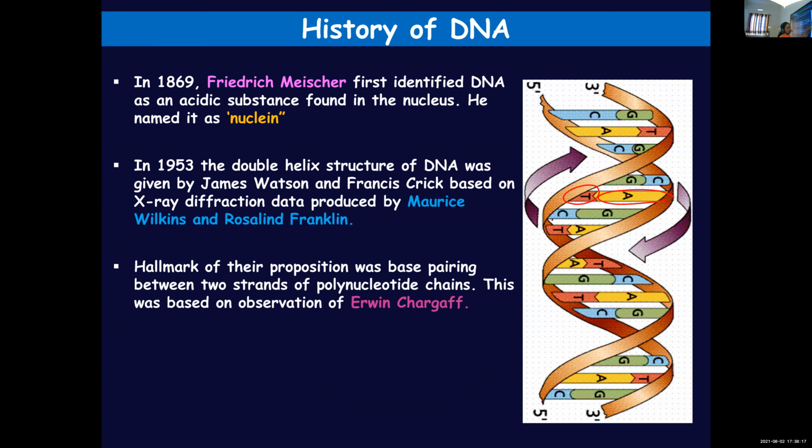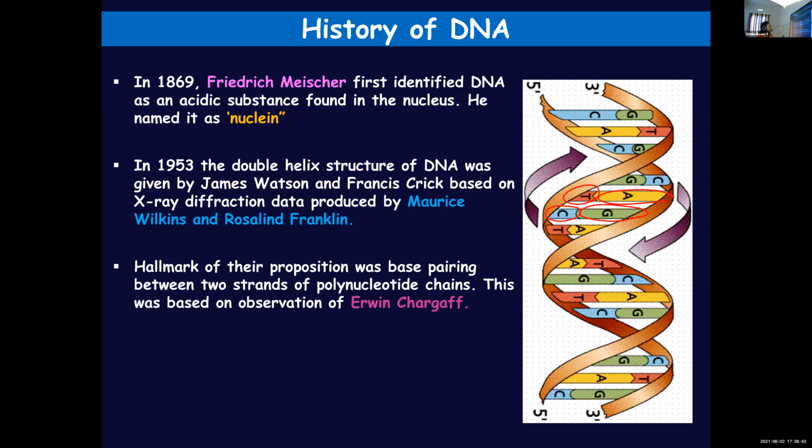Similarly, cytosine of one strand is pairing with the guanine of the next strand. So this base pairing keeps them together. There is hydrogen bonding between the nitrogen bases, which makes the base pairing strong. So it is because of this base pairing between the two polynucleotide strands that they are held together.